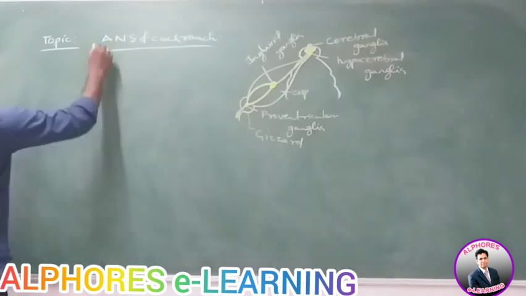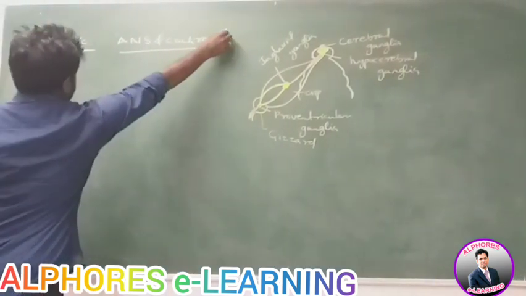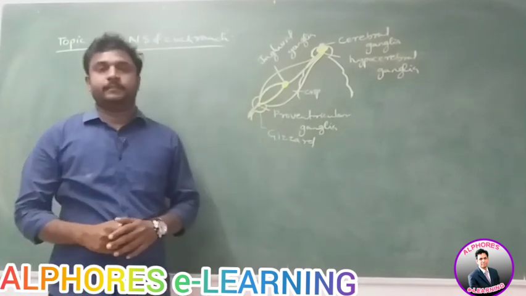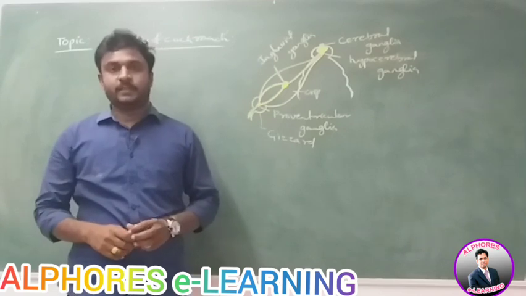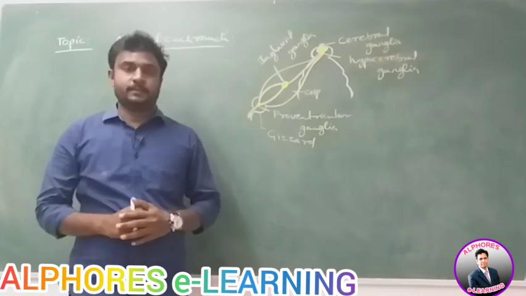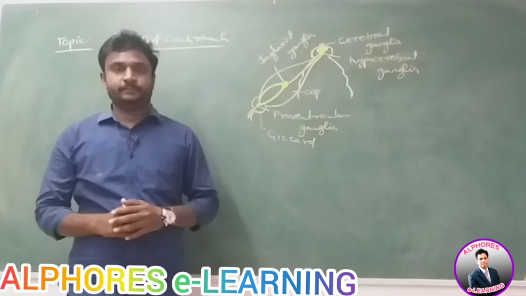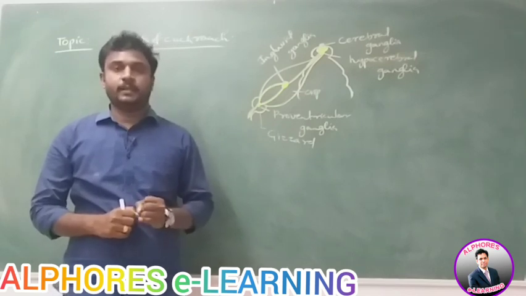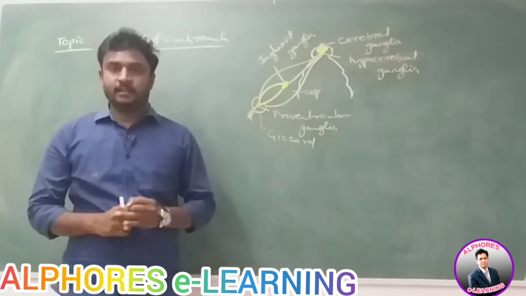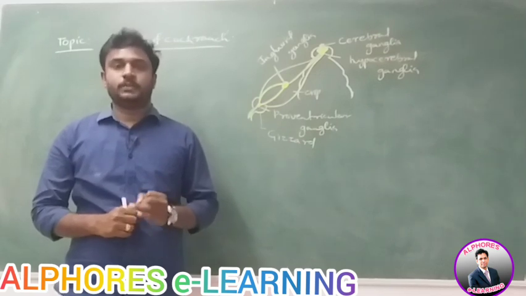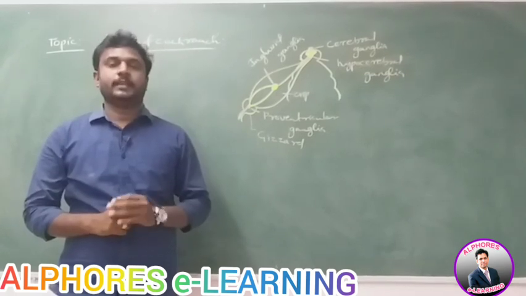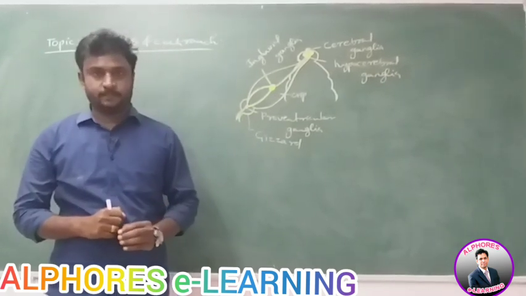Today our topic is ANS of cockroach. Just to recall, yesterday we discussed the nervous system of cockroach. In the nervous system of cockroach, three divisions are there, called CNS, PNS, ANS. Central nervous system, which consists of brain and nerve cord. Peripheral nervous system, that consists of nerves which are arising from brain and nerve cord. Third one is the ANS, autonomous nervous system.